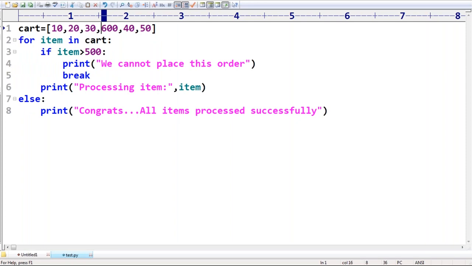Okay, sir, when is the else part executed by default? If there is no break. Remember, Avinash, you are comparing it with the finally block. Java's finally block behavior is different, and else block behavior is different. The finally block is always going to be executed, whether an exception is raised or not raised, handled or not handled. But here, else is executed only if there is no break. So make sure.